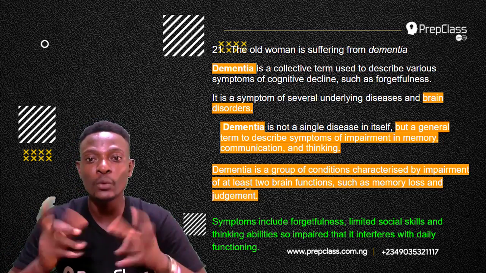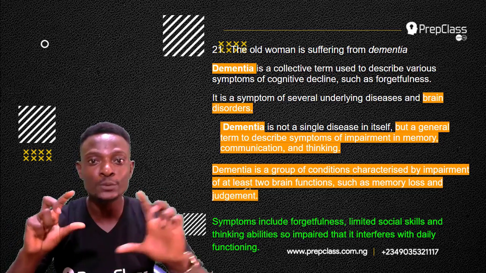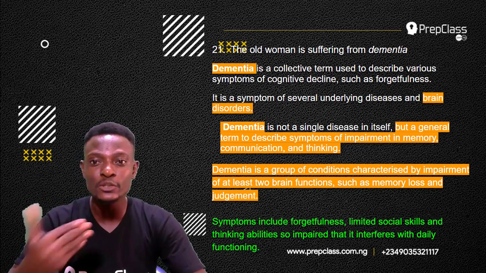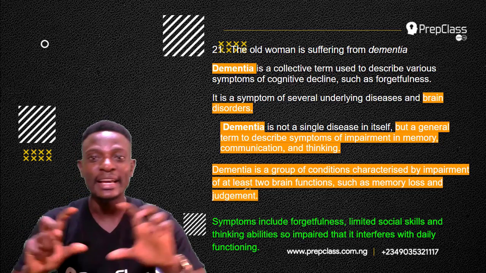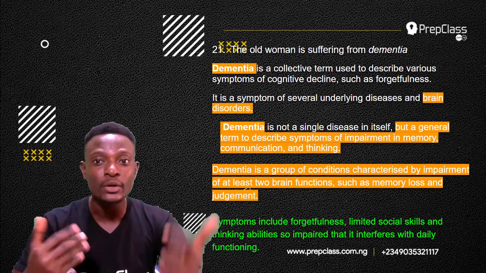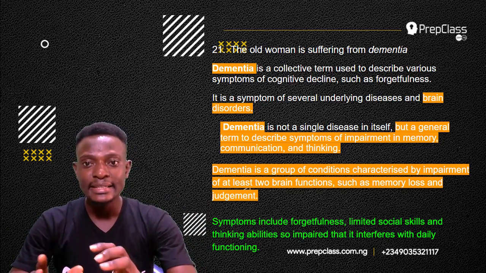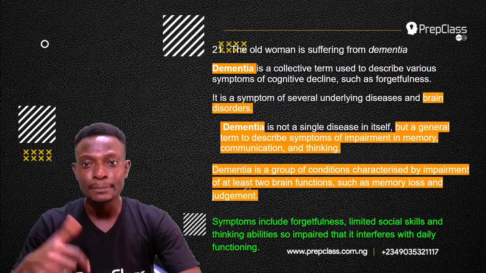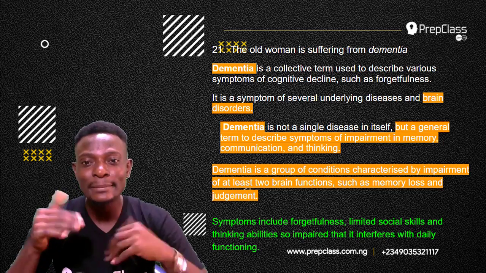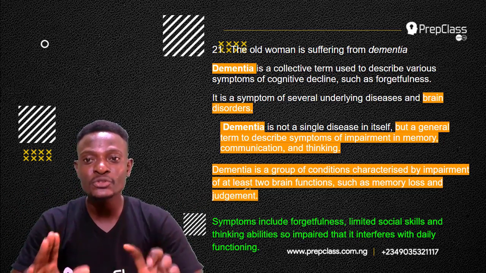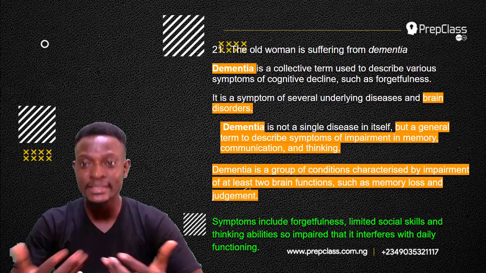Now, the word cognitive means relating to your thought process. So there's a decline in the thought process. The word cognitive or cognition means the ability to acquire knowledge and to understand. So when there's a cognitive decline, there is a problem in the process of acquiring knowledge and understanding things.